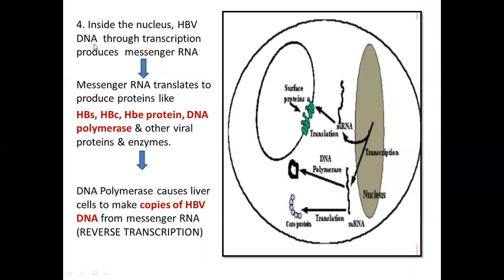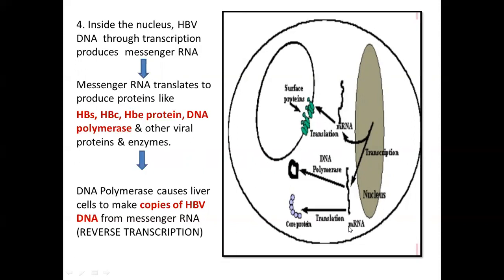Now inside the nucleus, what has happened? The DNA of the virus, through the process of transcription, produces the messenger RNA. So the viral DNA is resulting in the production of the mRNA by the process of transcription. You can see here the process of transcription resulting in the production of the mRNA strands.